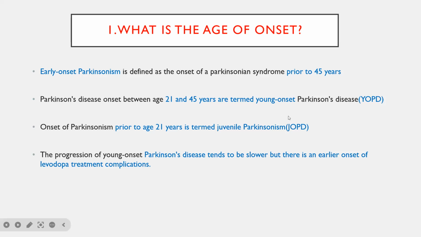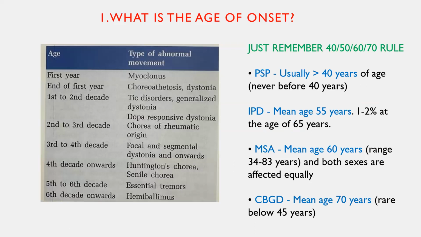In young onset Parkinson's disease, there will be more levodopa-related complications like dyskinesia compared to idiopathic late onset Parkinson's disease. Just remember the rule of thumb: 40, 50, 60, 70.